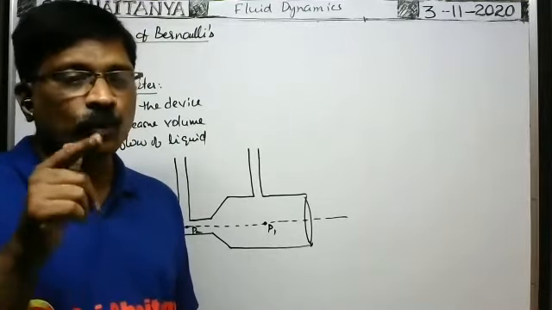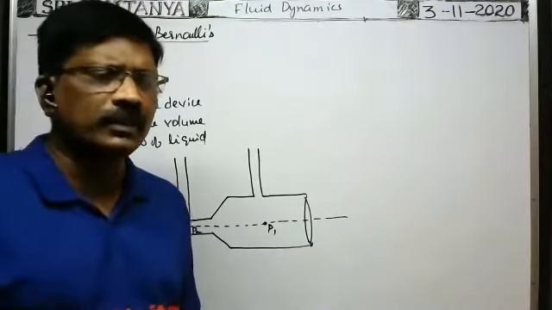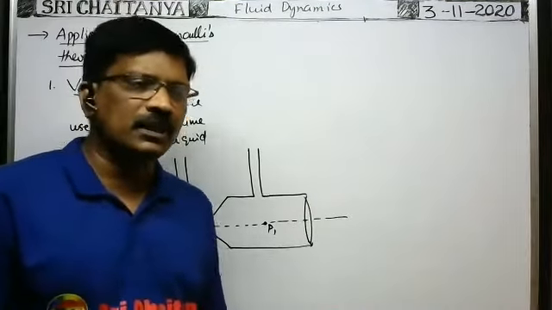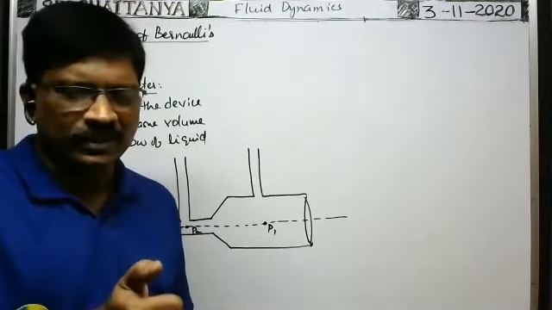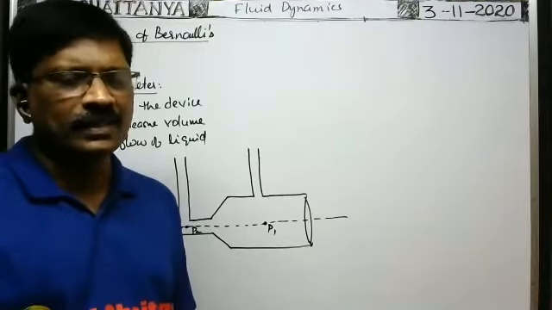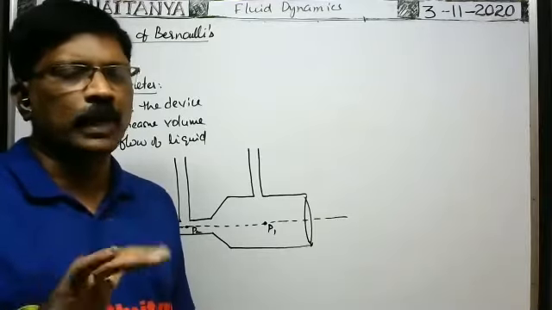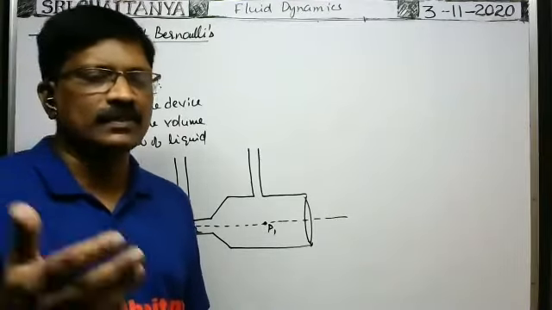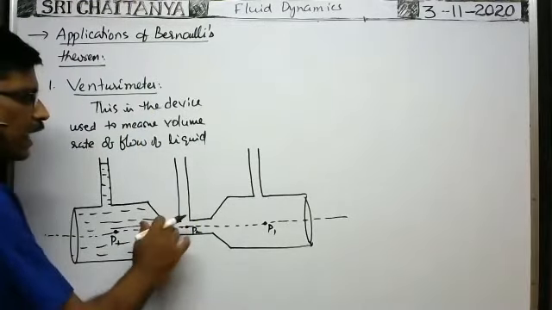Okay, because that works on the principle of Bernoulli's theorem, we can say, or that works on the principle of equation of continuity. Equation of continuity prakaram volume rate of flow constant, కానీ whenever the tube is closed to some extent, then area of cross section will be reduced. When A is decreased, V will be more. That's why the average velocity with which the water comes out through the pipe will increase, so it covers more distance. Similarly here also, as the cross section area decreases, then velocity will increase.